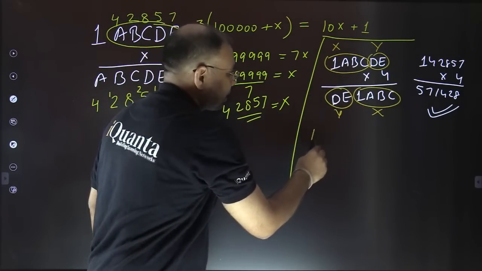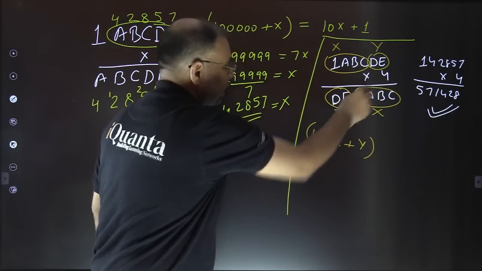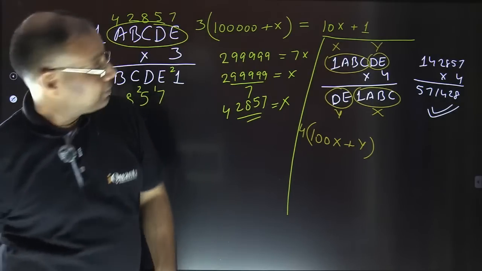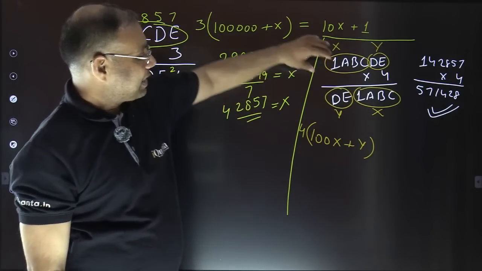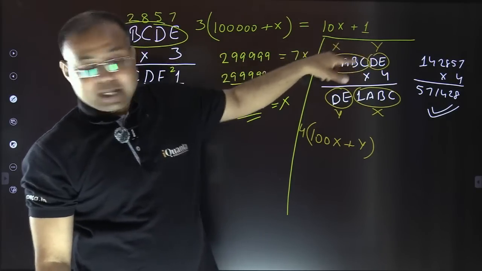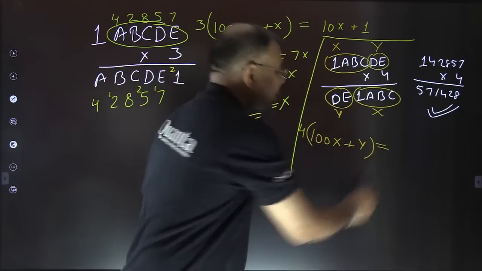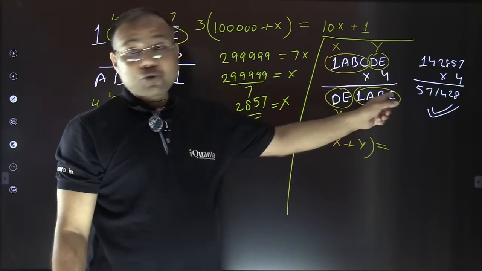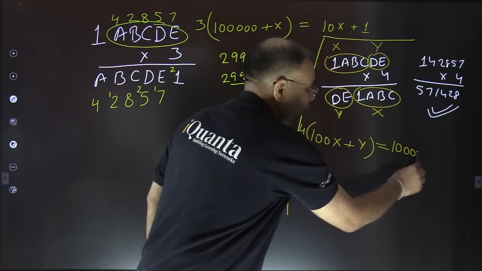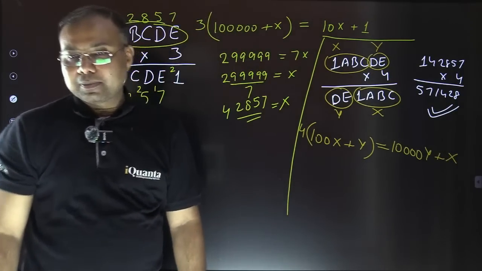This first number is nothing but 100X plus Y, and it is to be multiplied with 4. 1ABC I'm keeping as X, and DE I'm writing as Y. So X is followed by 2 more digits, so it is 100X plus Y, multiplied with 4, and the result is Y followed by 4 places, that is 10,000Y, plus this X. Is this equation clear?